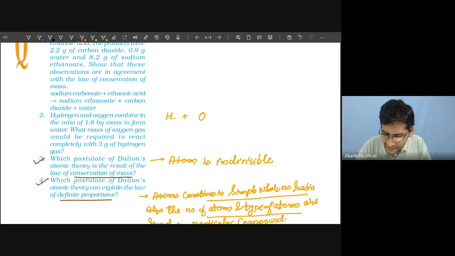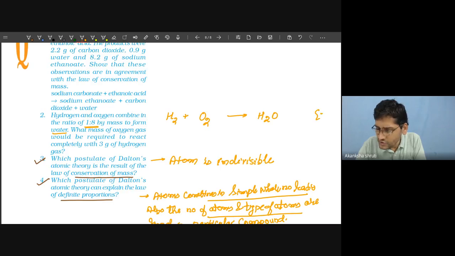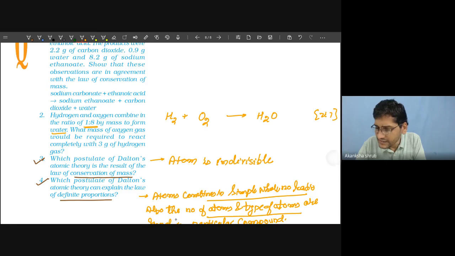So hydrogen is H2, oxygen is O2 to form water, H2O. Here the ratio we have to take in terms of mass. Here 1:8 is given, so do not think the ratio is 2:1. So 2:1 is in terms of their number of atoms. So it is the atoms ratio.